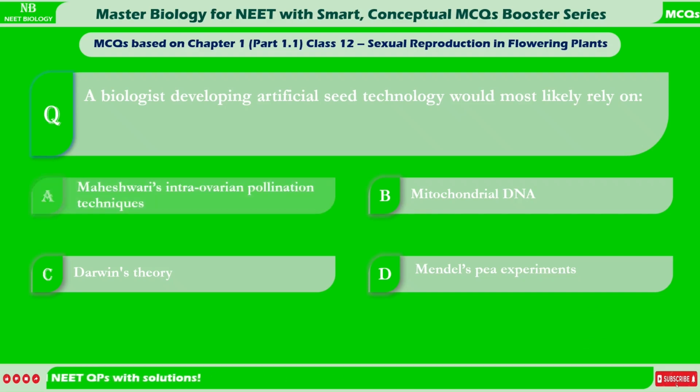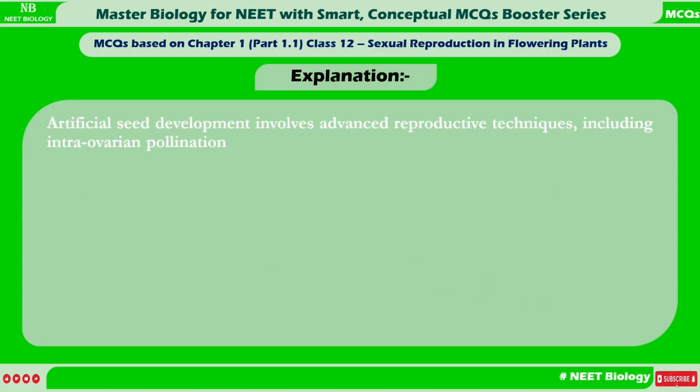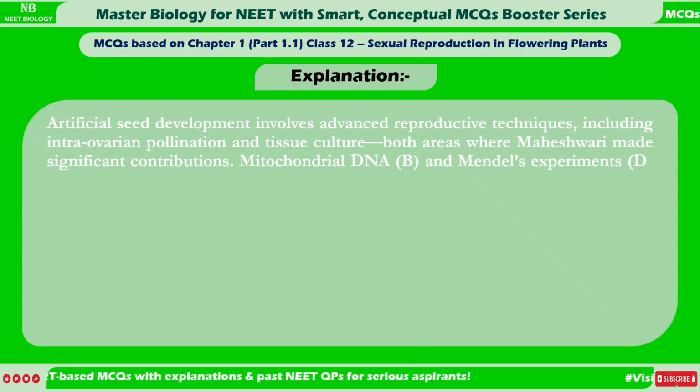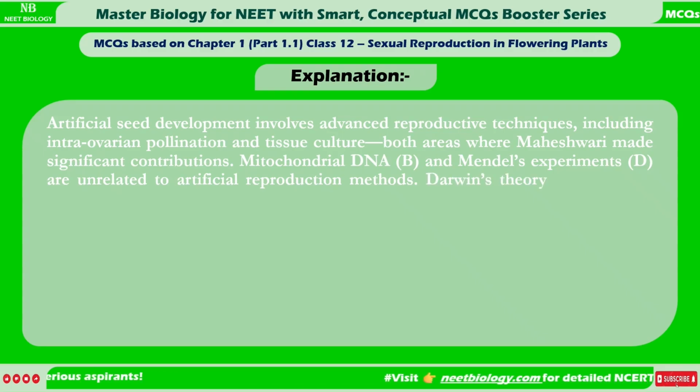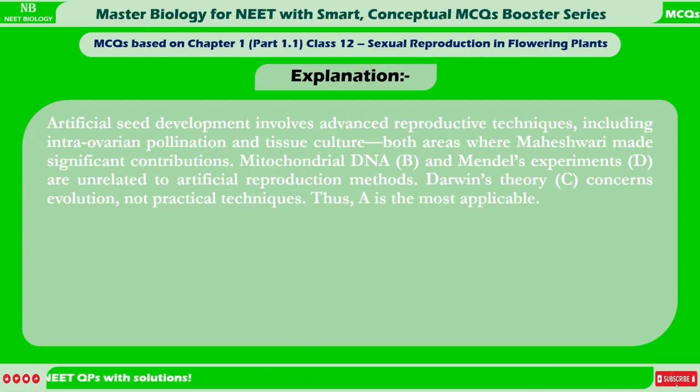Correct answer is A. Maheshwari's intra-ovarian pollination techniques. Explanation: Artificial seed development involves advanced reproductive techniques, including intra-ovarian pollination and tissue culture, both areas where Maheshwari made significant contributions. Mitochondrial DNA, B, and Mendel's experiments, D, are unrelated to artificial reproduction methods. Darwin's theory, C, concerns evolution, not practical techniques. Thus, A is the most applicable.